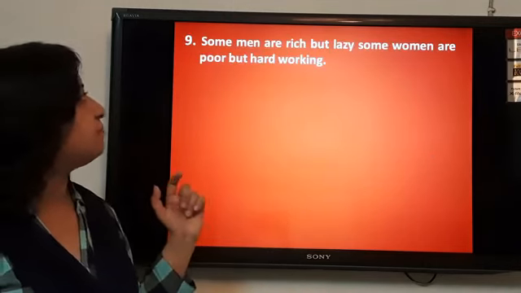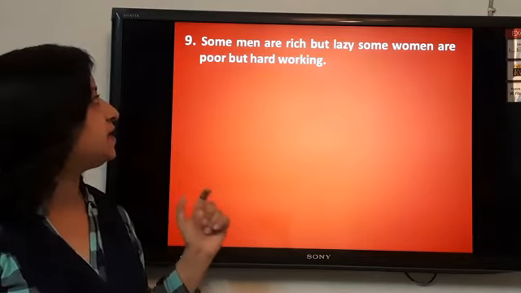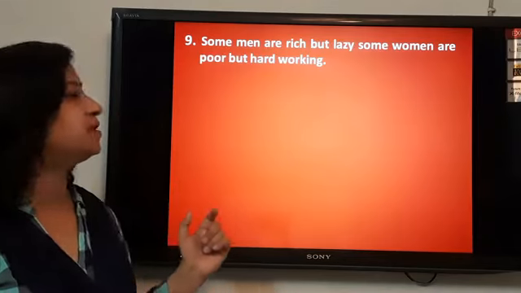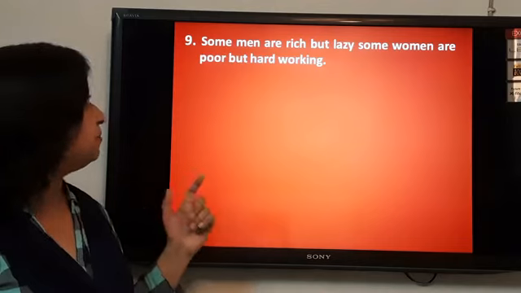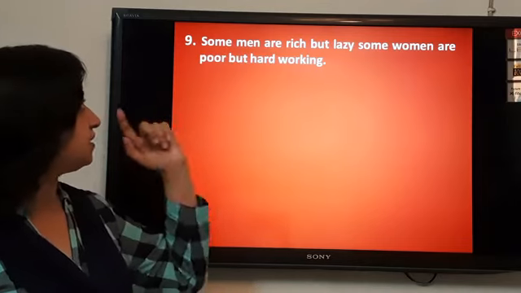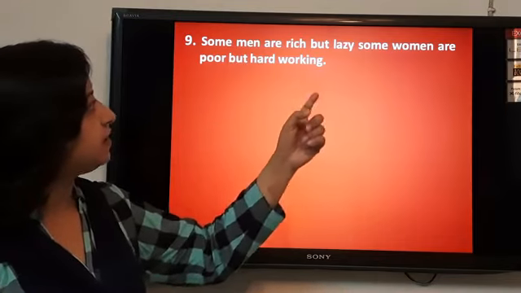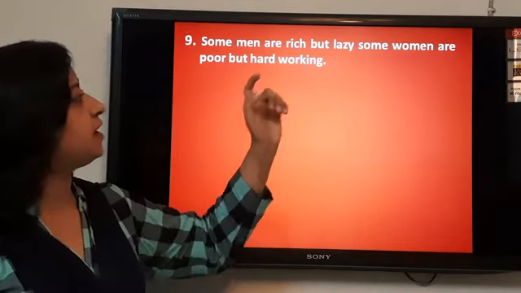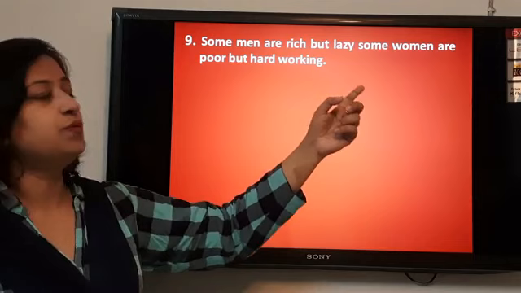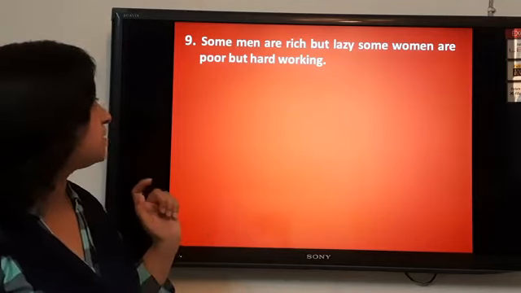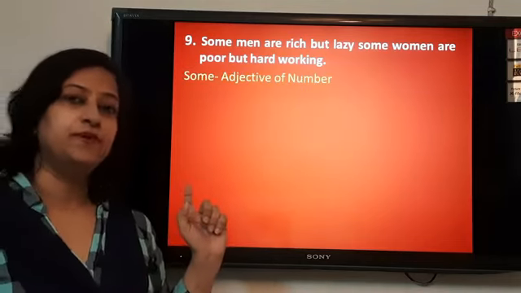Next sentence, some men are rich but lazy, some women are poor but hardworking. Some is the adjective that is describing the noun men. Again, some is the adjective here and that is describing the noun women. So, some is the adjective of number.